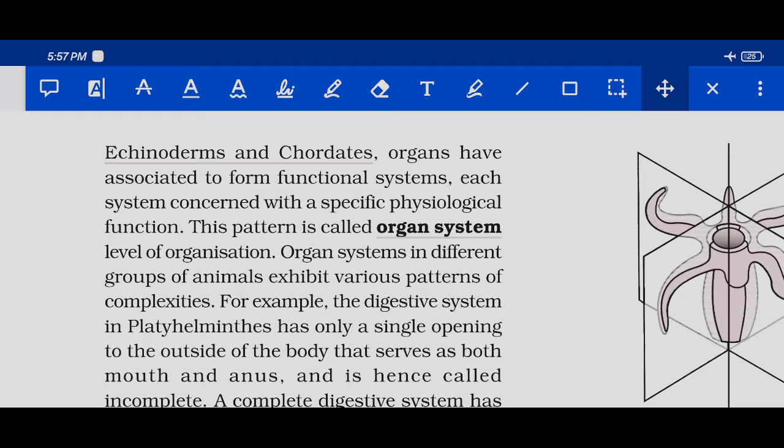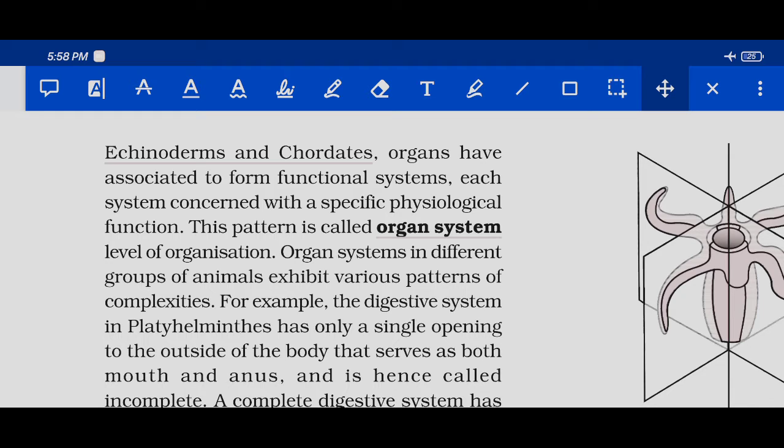Like we have digestive system is very much different from excretory system, which is very much different from circulatory system, which is very much different from nervous system, which is very much different from reproductive system. Okay, so these are all the functional systems, and each system does its own work. If you have digestive system, it's only expert in doing digestion. It can't do excretion, it can't do reproduction.